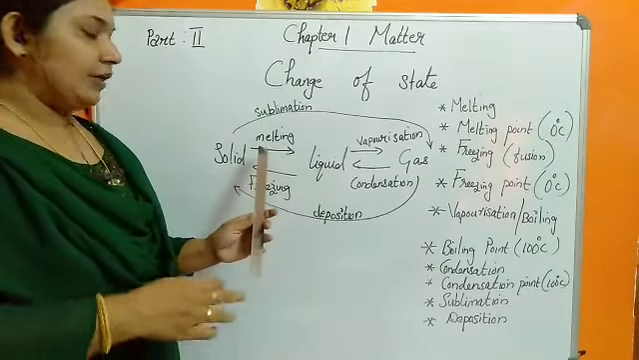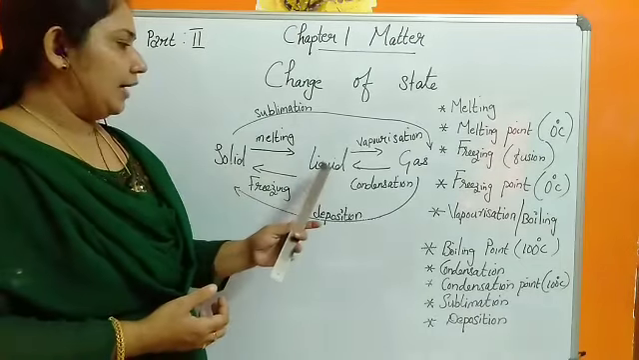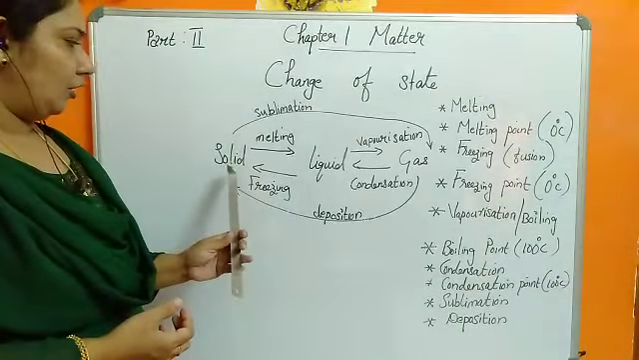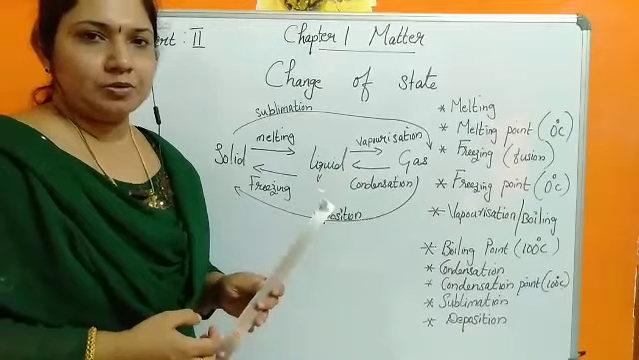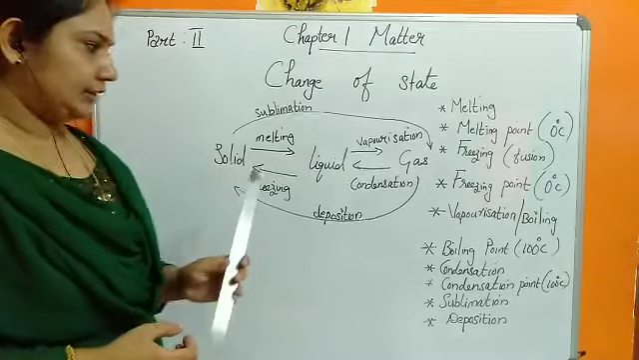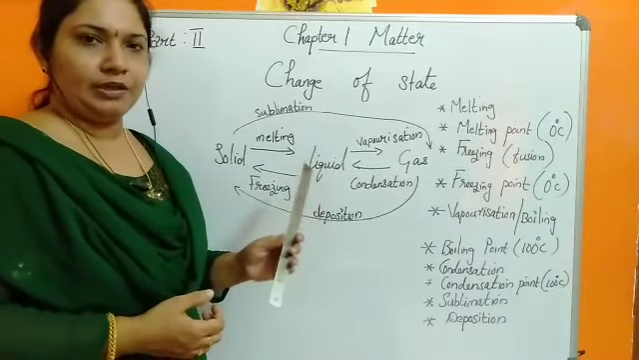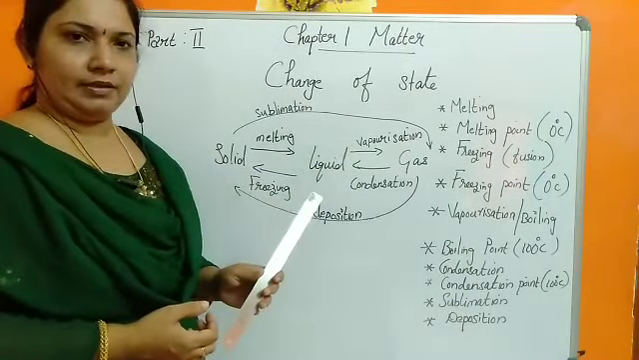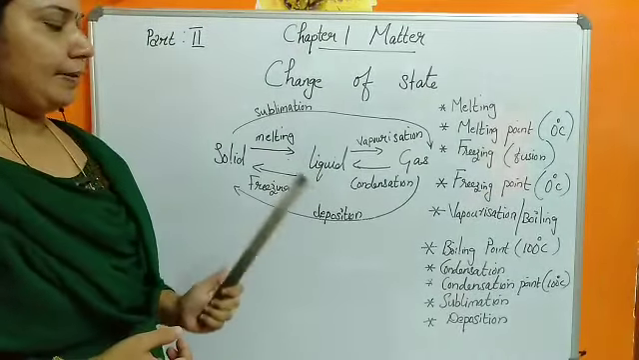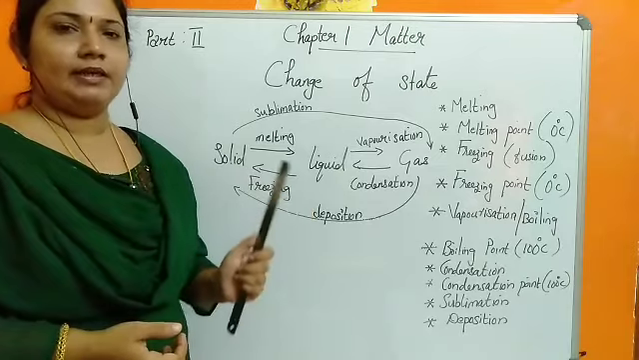When we give heat energy to the ice cube, that is, when the ice cube absorbs heat energy, it will melt and change to liquid. This change of state from solid state to liquid state by the absorption of heat energy is known as melting. The change of state from solid to liquid by the absorption of heat energy is termed melting, and it takes place at 0 degrees Celsius. So the temperature at which the ice melts is known as its melting point.